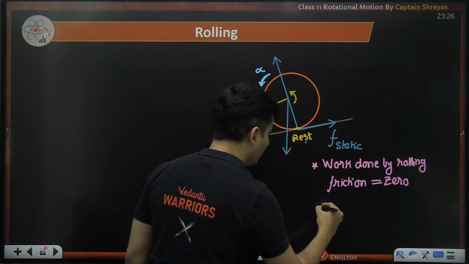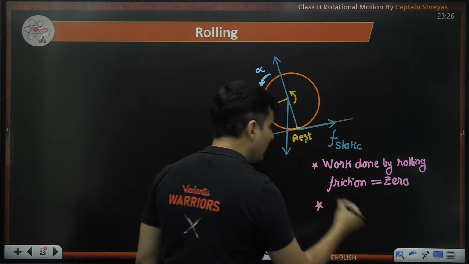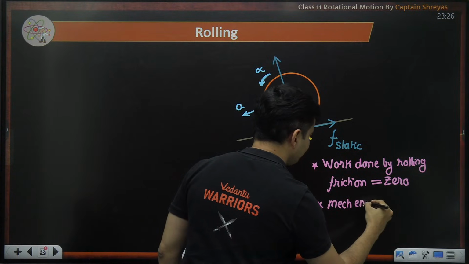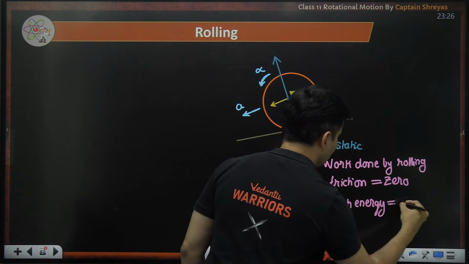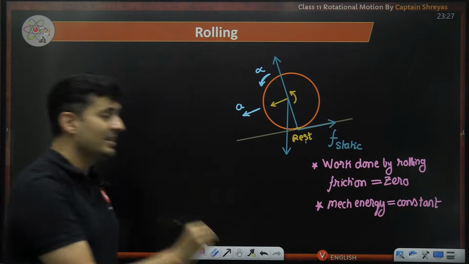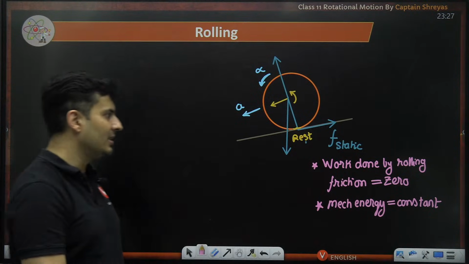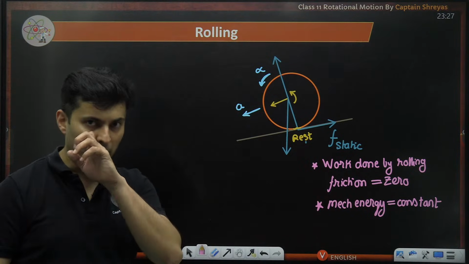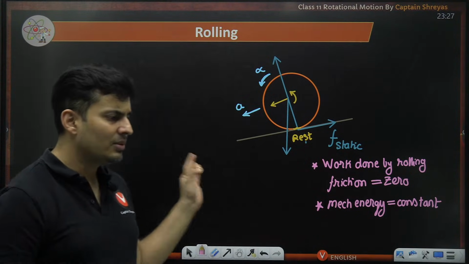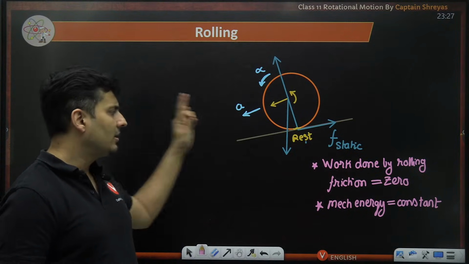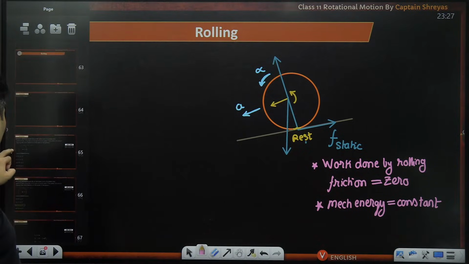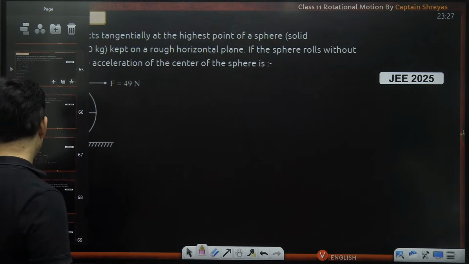And because it is 0, you can say for a rolling body, energy will be conserved. So mechanical energy is constant for a rolling body because friction is not working. It is conserved. Very, very crucial information. Friction will not do work. Friction will act, which will be static in nature, and mechanical energy is conserved. All these are critical points. Maybe we can do some questions based on this so that you get an idea.